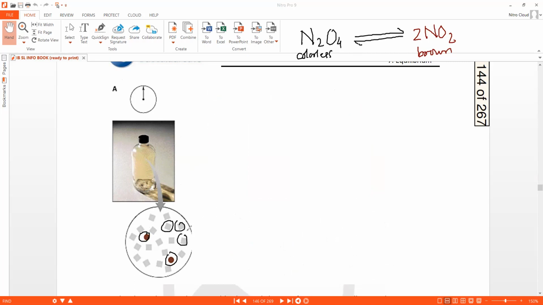So the reaction has just begun, so you can see that there is a slight brown tinge in the jar. A moment before, when the reaction had not yet started, the jar would be entirely colorless, because these brown particles would not be there.